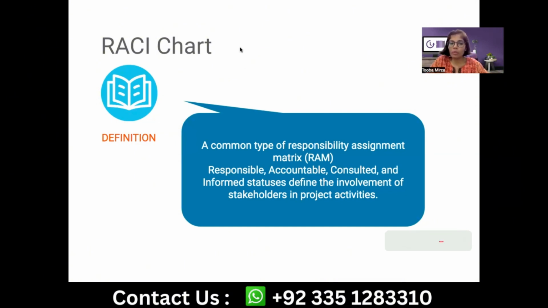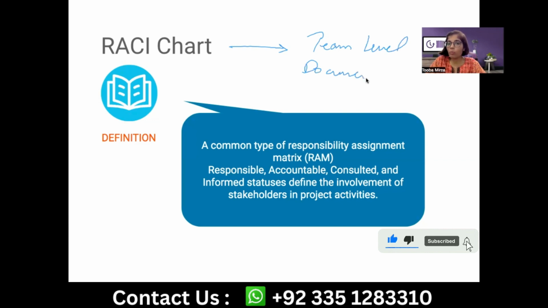You probably would have a different opinion. You would say that we create it at a stakeholder level as well, but inherently this is a team level. And I think we now very clearly understand what is team versus stakeholder versus resource. I'm going to refer to team versus resource versus stakeholder very often in my conversation, and I would expect that you now have a very clear understanding in that regard. They are related, but they are not the same.